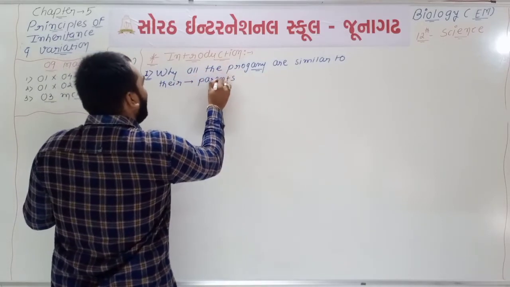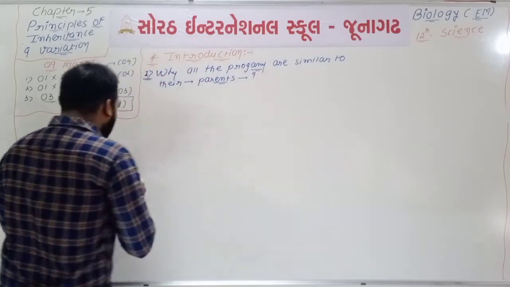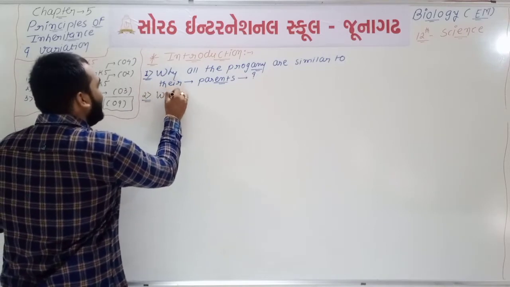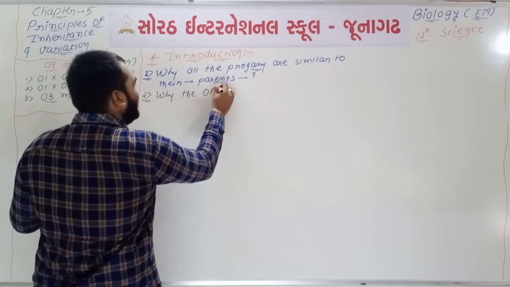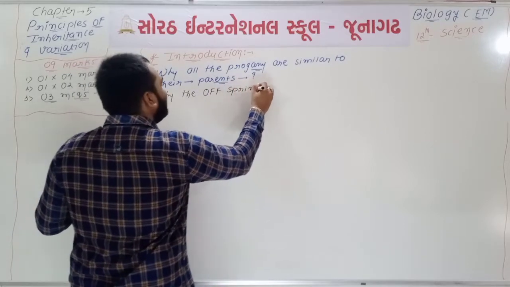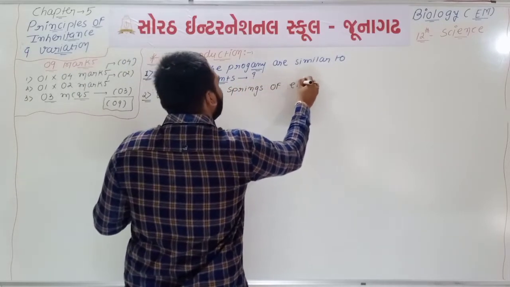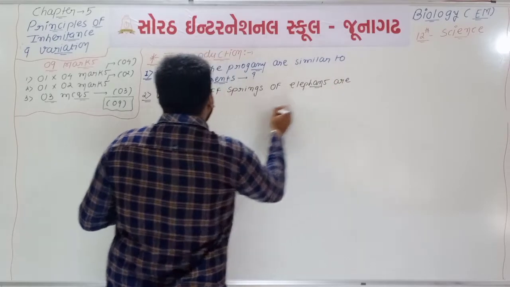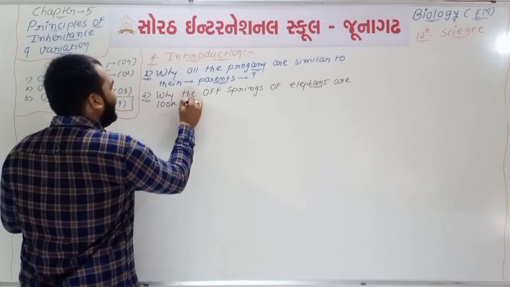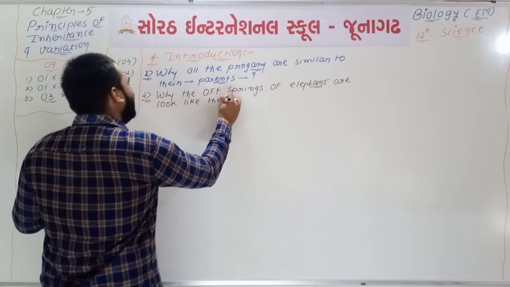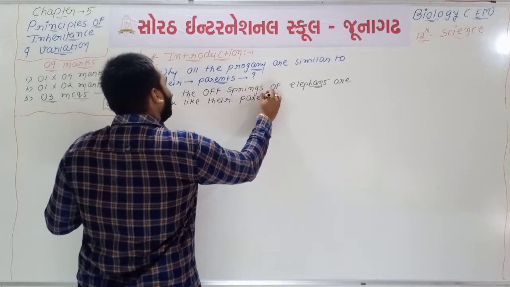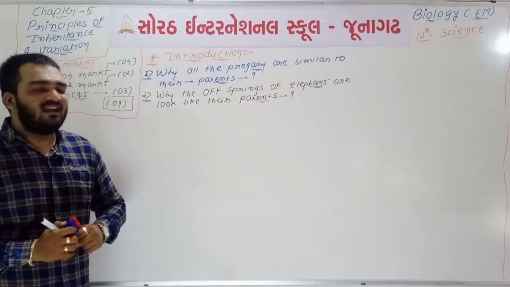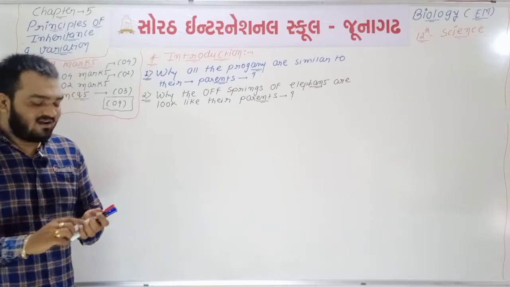Second question: why do the offspring, meaning progeny, of elephants look like their parents? Why are the offspring of elephants as similar as their parents?